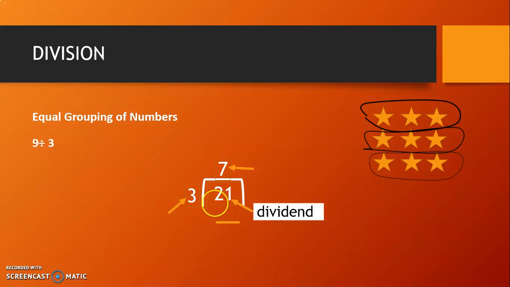The number divided by. This is the number divided by. It is known as divisor. The third area is answer. This is the answer area. It is called quotient.